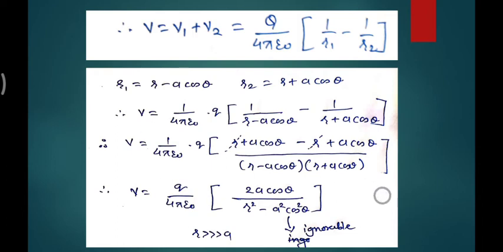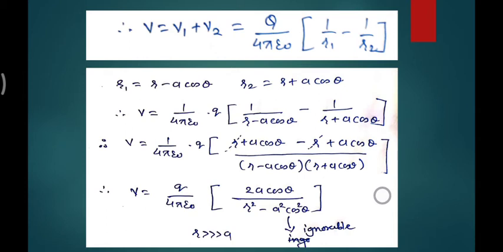The front term will be common. Now finally we got V is equal to q upon 4 pi epsilon 0, in bracket 2a cos theta upon (r square minus a square cos square theta). The a square cos square theta is an ignorable term. Why?